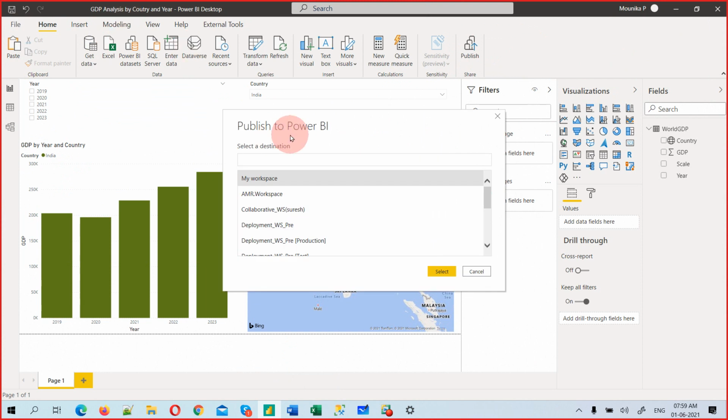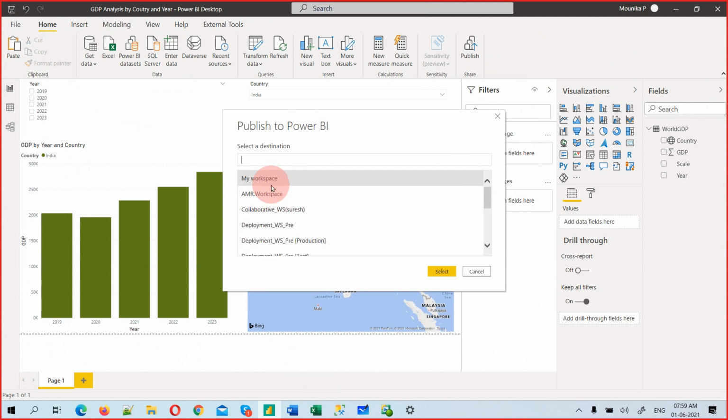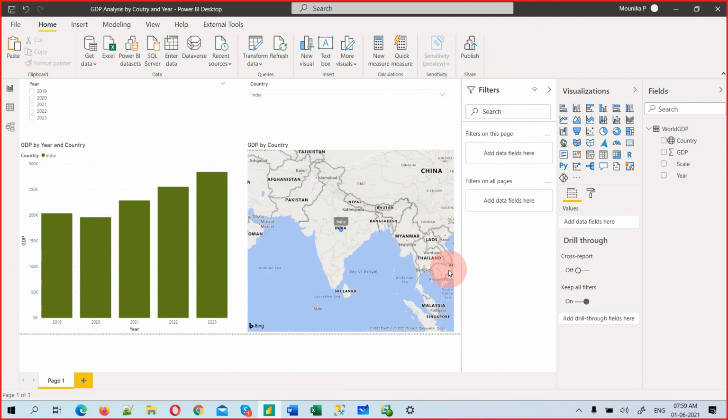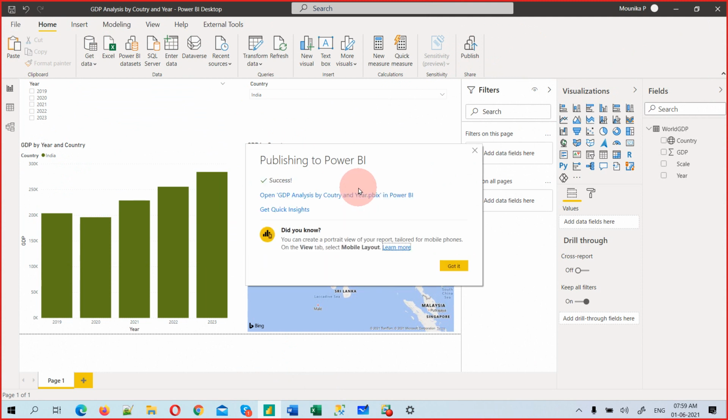Then once you try to publish, it will ask you where to publish, and it will tell you the workspaces. What are these workspaces? The collaborative tools. Okay, My Workspace I'm going to choose right now at this moment. Okay, just click select. So now it's publishing. Okay, it's publishing. Once it's done, it will tell you, yeah, it's done.